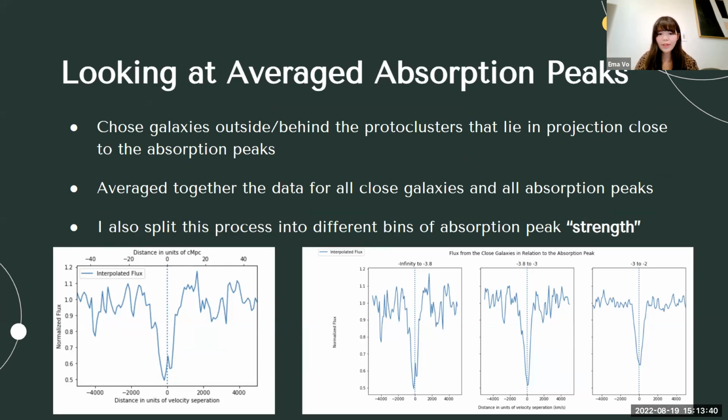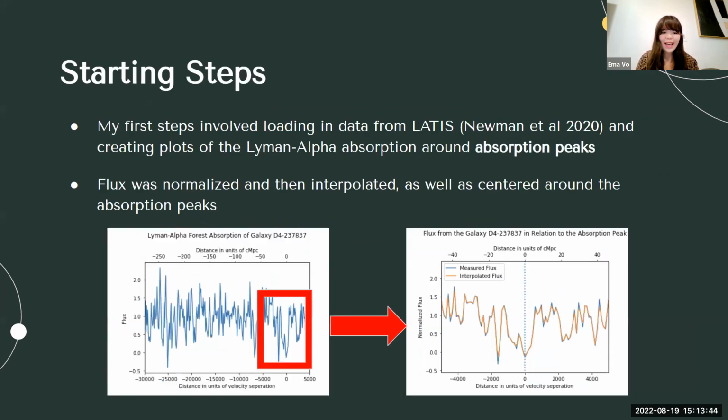That's definitely a matter of resolution. There is a lot of noise on these plots. So even though it looks like there are some huge peaks over here, that's definitely just noise. But you can really tell the difference between an absorption peak and noise because you can see most of the distance between. You can really tell that this is a true dip and not just some noise. These are quite noisy plots, but that's why I tried to zoom in and focus more on the absorption peaks so I can look at them in more detail.